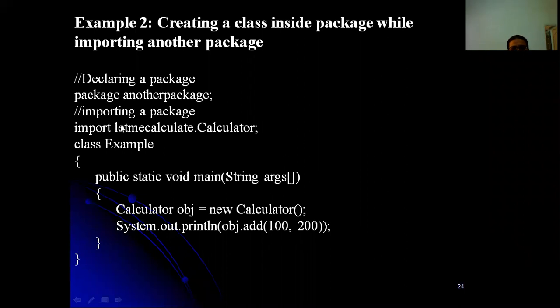So declaring a package here: package anotherpackage. The earlier one was letmecalculate, and this is another, different from letmecalculate. And import letmecalculate.Calculator, which we did in the earlier program. So what we are doing here is importing it into this program. This is another program.